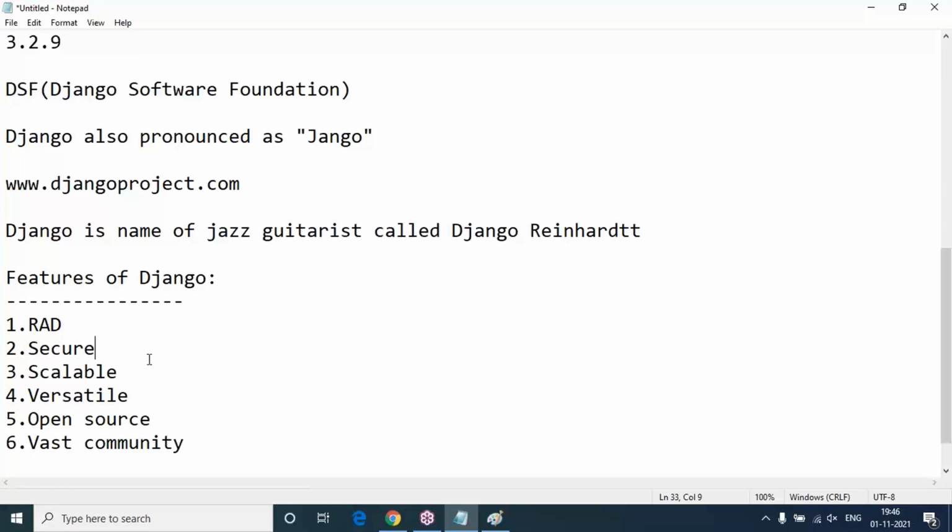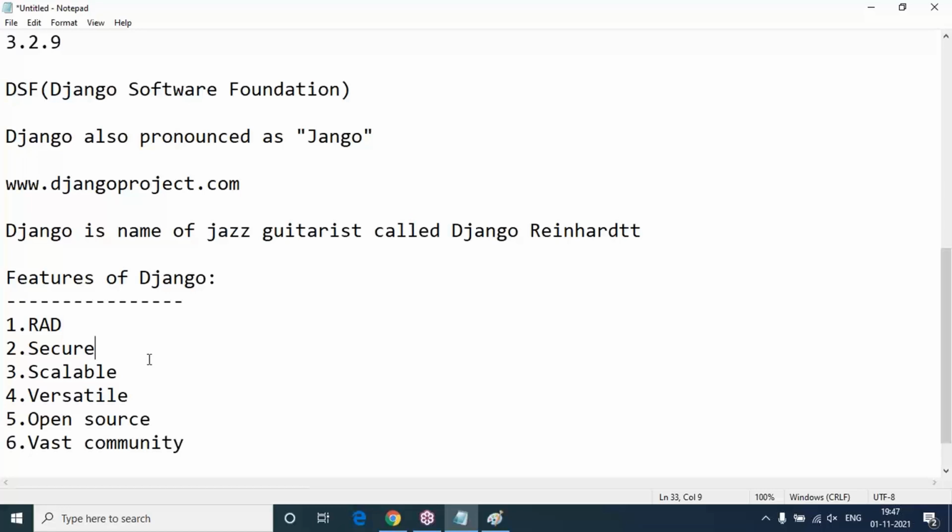CSRF token is important while posting your data over the network, over the internet, through the Django framework. By default, Django will take care of the CSRF token. CSRF is cross-site request forgery. When we send a request to the server, someone may divert or deviate your request. That is cross-site request forgery. Your request can be forged by someone and you will get an unwanted result. That will not happen in Django development because it has CSRF tokens internally.